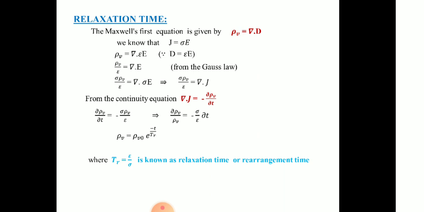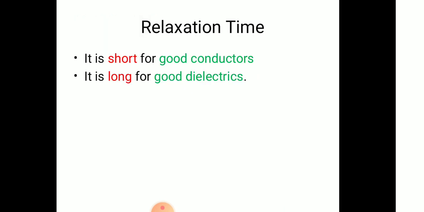On integrating both sides, after integration, ρv is equal to ρv0 e to the power of minus t by TR. What is TR? TR is equal to ε by σ, which is known as the relaxation time or rearrangement time.